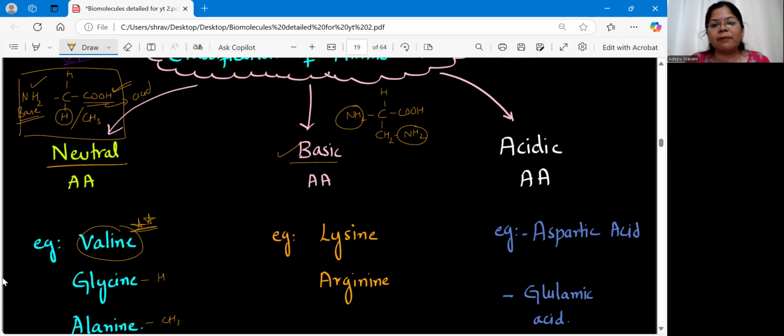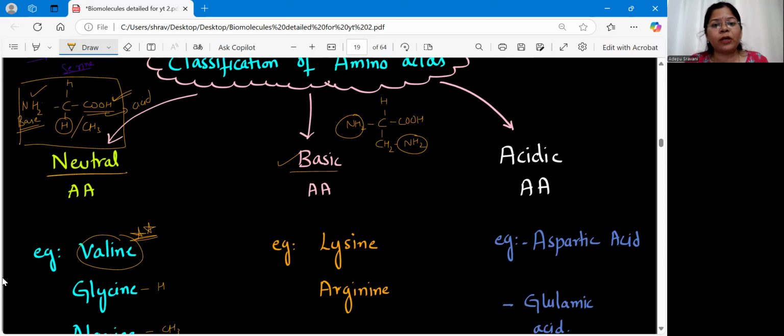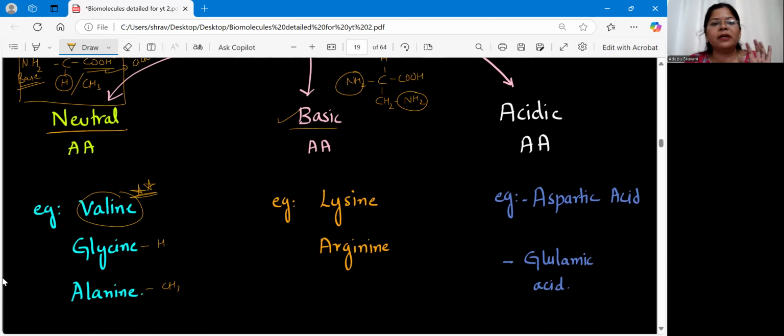Next, coming to acidic, the same explanation. In an amino acid, if you have an additional carboxylic group in the variable group, then we call such amino acids acidic. Very easy to learn. Aspartic acid and glutamic acid. Clear? Examples will be easy if they give you the same examples, aspartic acid and glutamic acid. But if they change the name of aspartic and glutamic acid, then comes your problem. Aspartic acid is otherwise called aspartate. Clear? So this you have to remember. And glutamic acid is otherwise called glutamate.